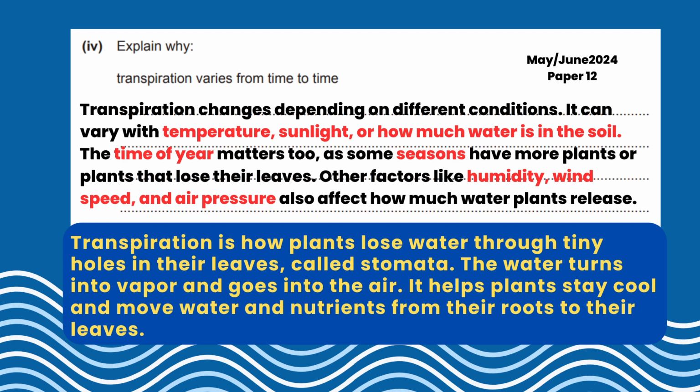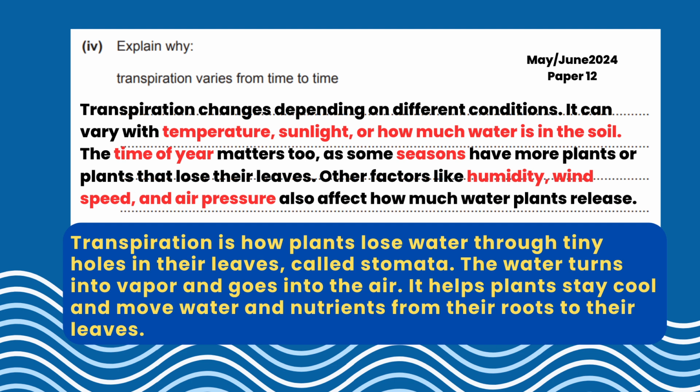Again, the task is for you to explain. When we say explain, it means you have to make something clear. There should be clarity, or it should be easy to understand, by describing it in detail or breaking it down into simple terms. It's all about helping someone understand something better. So you have to explain why transpiration varies from time to time.